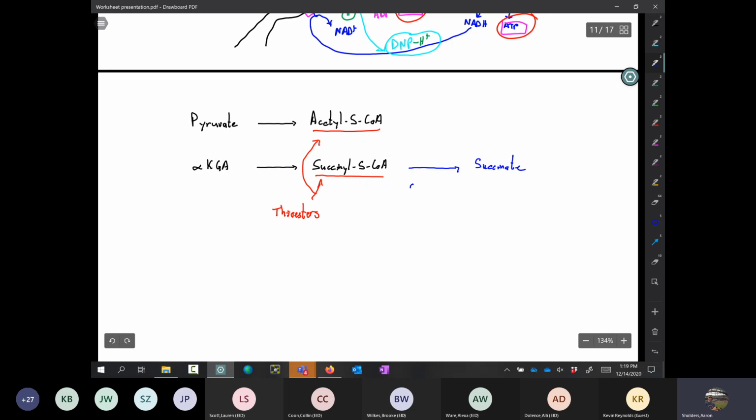Okay, and it will make, I'll just put GTP here because that's what we have in most of our notes, but it could be ATP depending on what tissue type you're talking about in a mammalian system. But that thioester, its energy is going to be stored in this molecule GTP or an ATP equivalent. Okay, so essentially you have energy here that is transferred to a thioester that is then transferred into this GTP